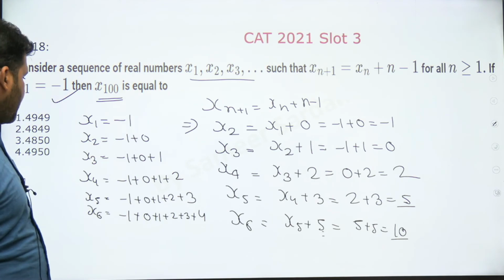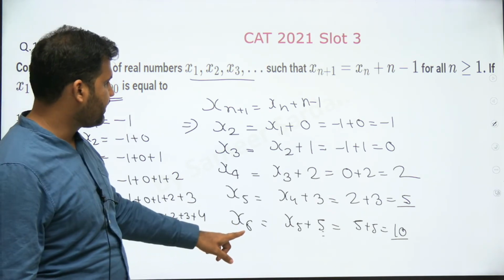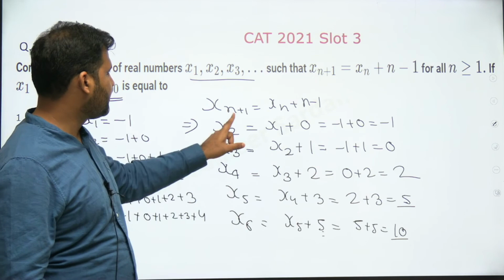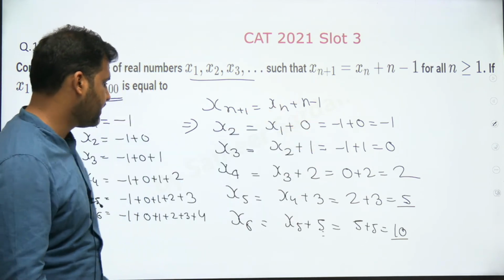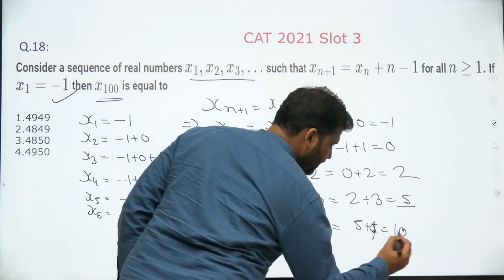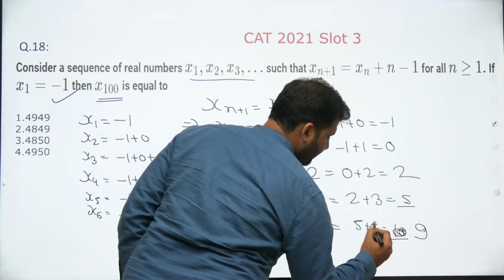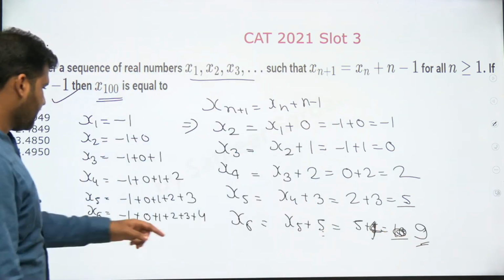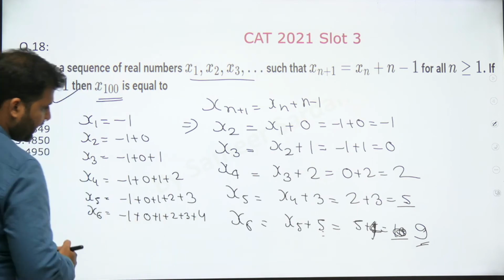So now you see that x6 is where we are facing a problem. For x6, n is 5, x5 plus 5 minus 1. So this is 4, guys, right? This will be equal to 9, not 10. 5 plus 4, that is 9, right? So now you see that this is also equal to 9.